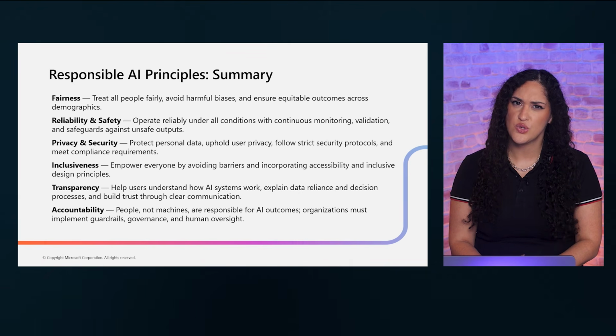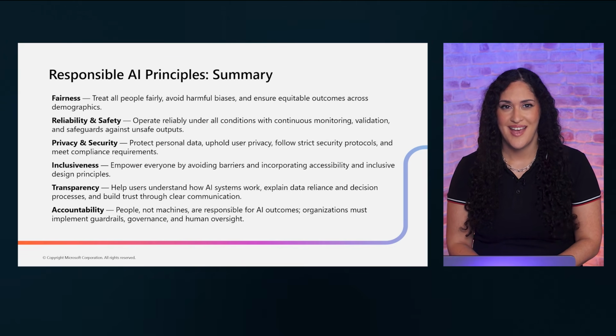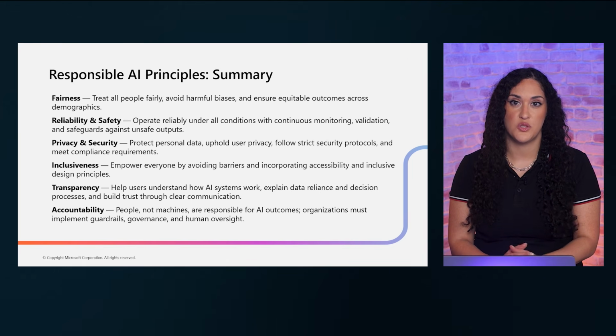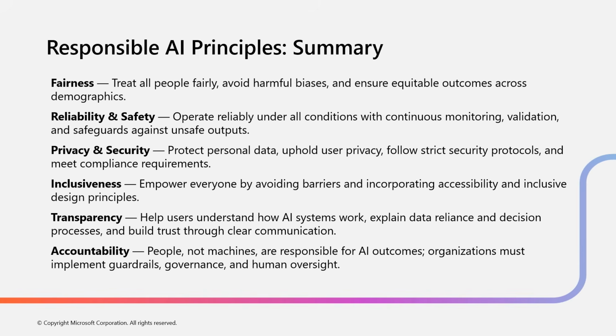Transparency means helping users understand how the system works and how it reaches its conclusions. And accountability reminds us that people, not machines, bear responsibility for AI outcomes. Organizations must implement guardrails, governance structures, and human oversight to uphold this responsibility.